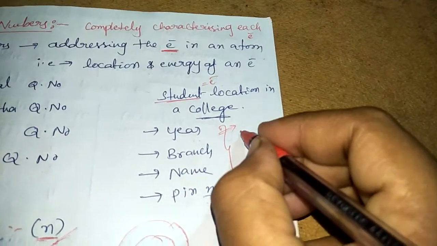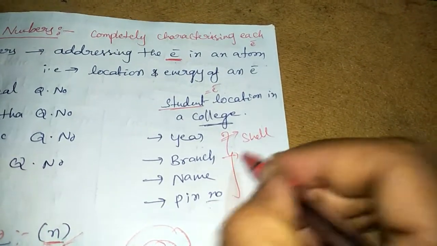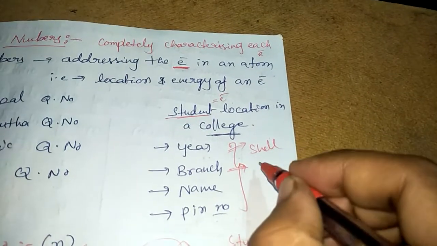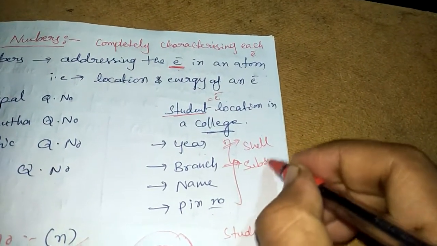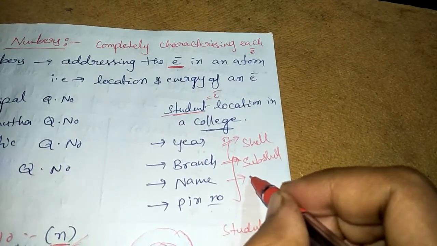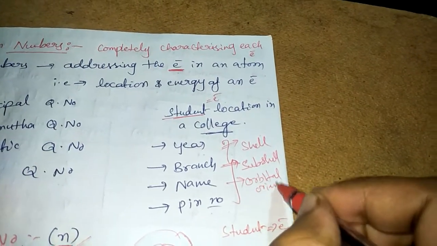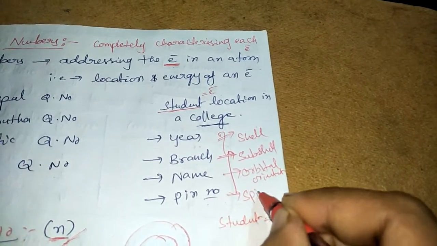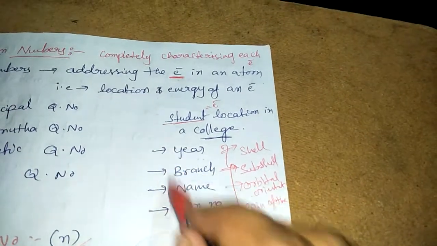Here year means the cell, which cell or which orbit. Branch means subcell. Name means orbital, the orbital orientation. Pin number means spin of the electron. Here the four pieces of information of the